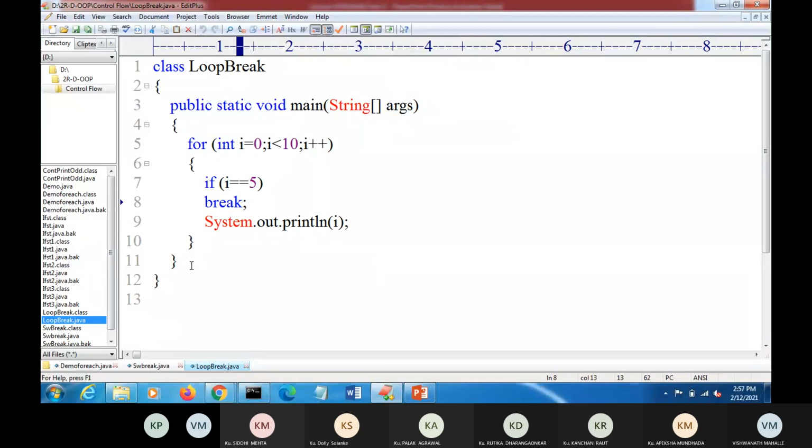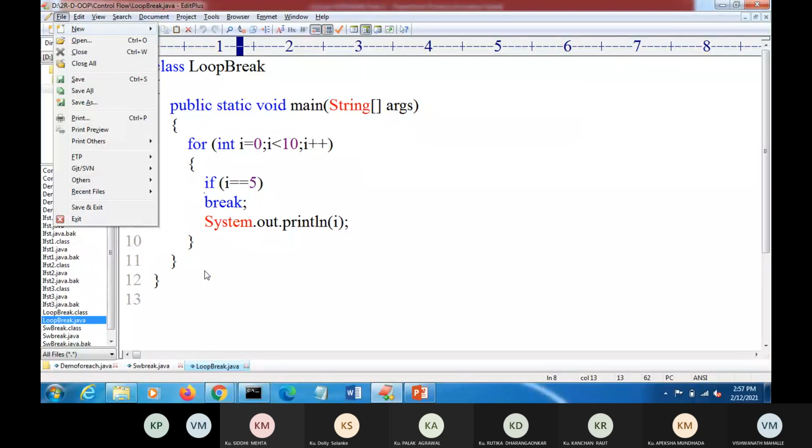So what is the output here? Initially i is 0, i is not 5, so the else statement, that is System.out, prints i as 0. Then increment i by 1, so i is 1, i is not 5, then 1 is printed. Similarly 2, 3, 4. So 0, 1, 2, 3, 4 is the output, and when i is equal to 5, the break statement will execute and control will transfer outside this for loop.